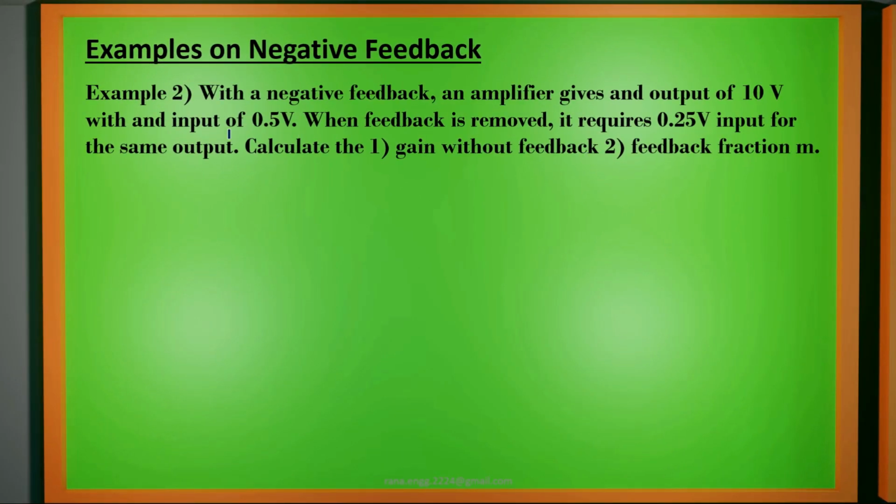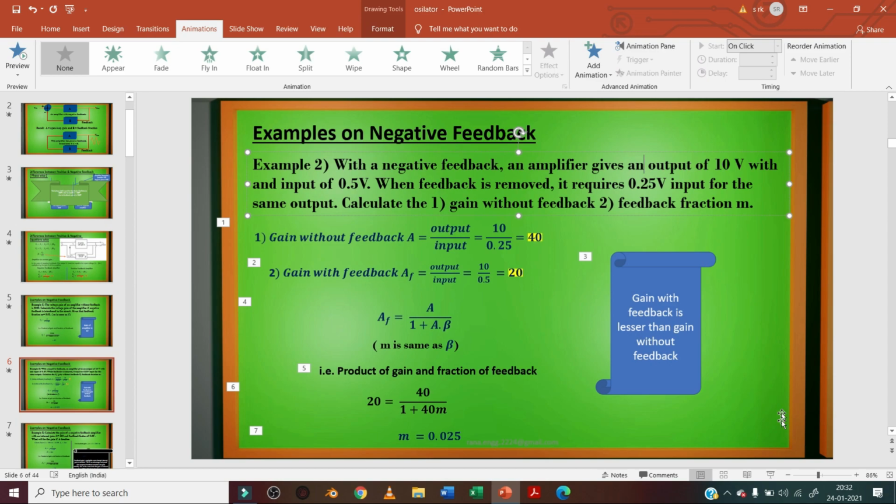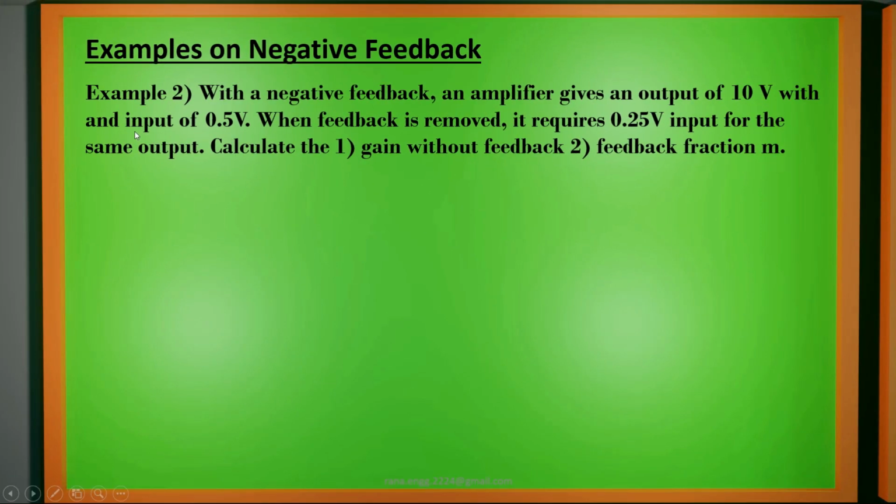In this, the question is: with negative feedback, an amplifier gives an output of 10 volt and the input is 0.5 volt.